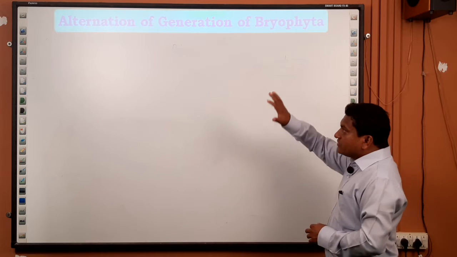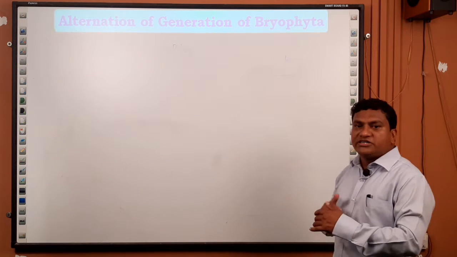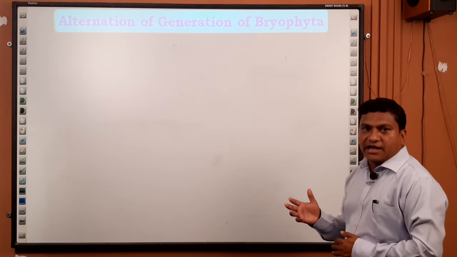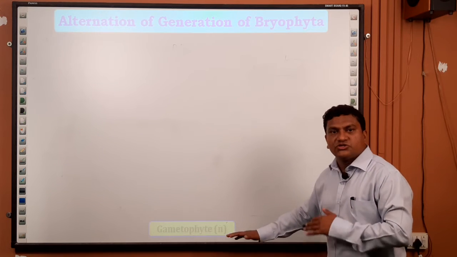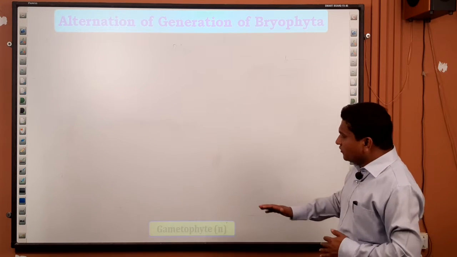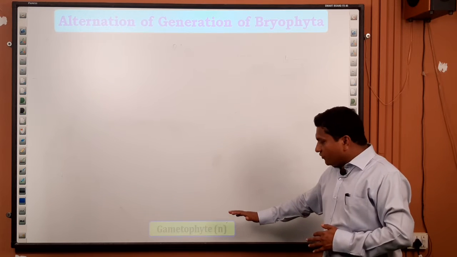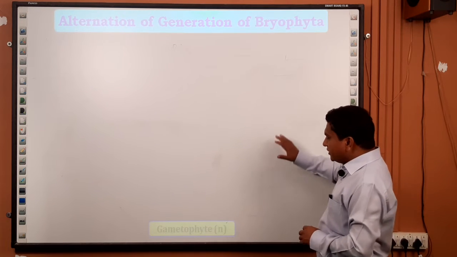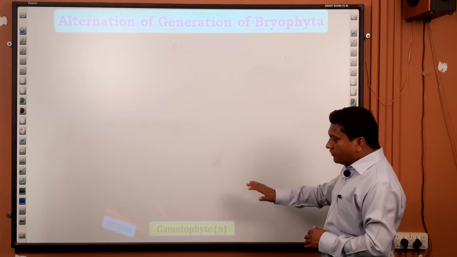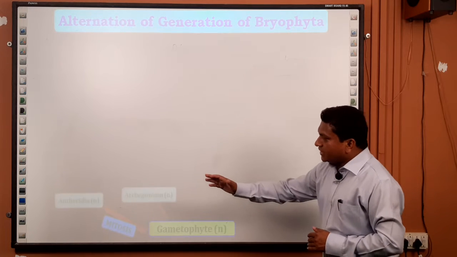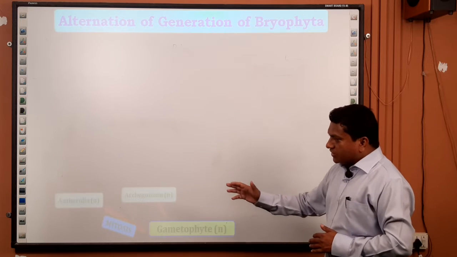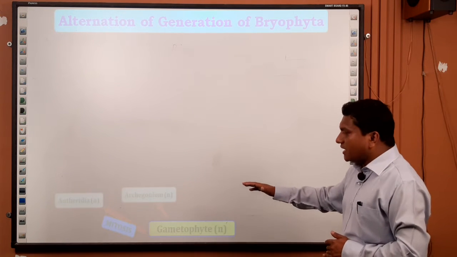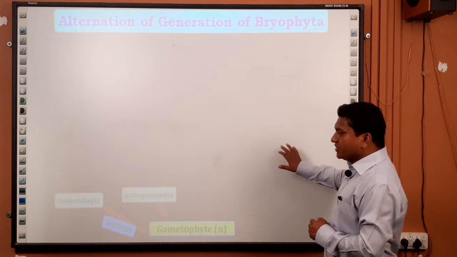Now we will see the complete life cycle and how it starts. As I told you earlier, the gametophytic phase is the dominant phase, so we can start this life cycle from the gametophytes. The gametophyte produces the antheridia and archegonia on the antheridiophore and the archegoniophore respectively.